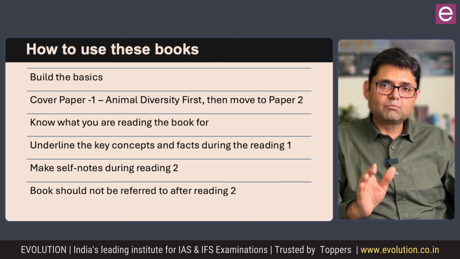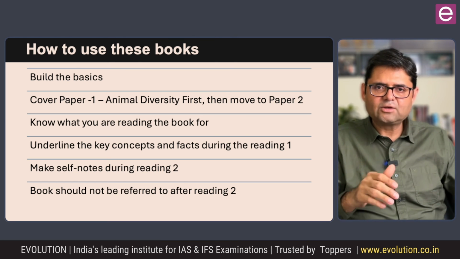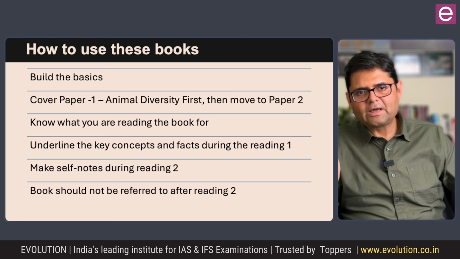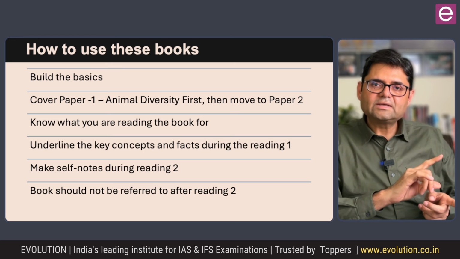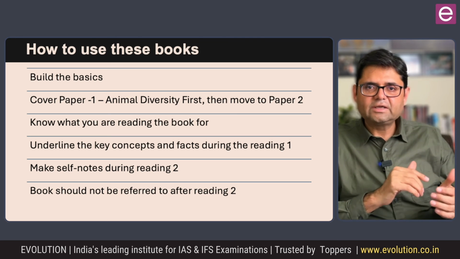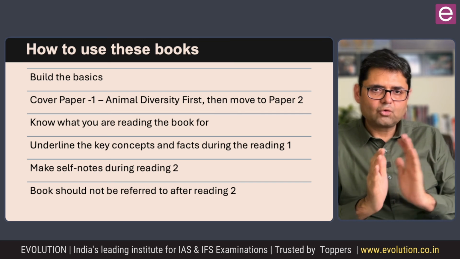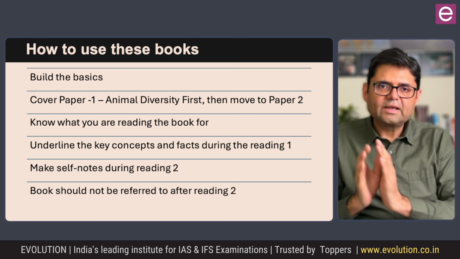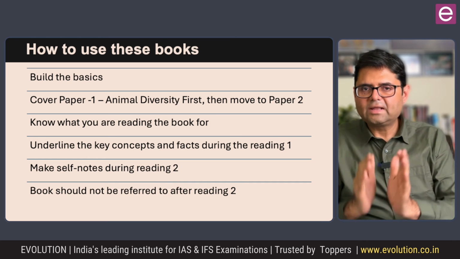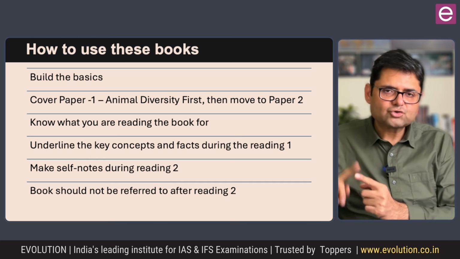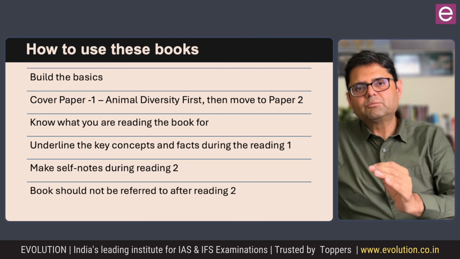And after that, move to paper 2: cell bio, genetics, biochemistry, evolutionary biology, physiology and developmental biology, and then come back to section B of paper 1, that is ecology, economic geology, ethology, biostats and bioinstrumentation. So that should be your whole journey: paper 1 section A, then entire paper 2, and then paper 1 section B. That should be the sequence. Next, you should know what you are reading the book for.